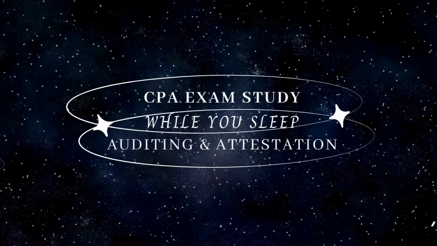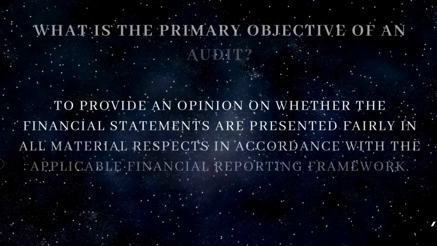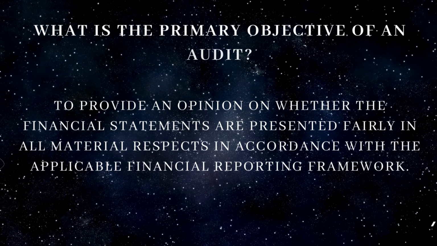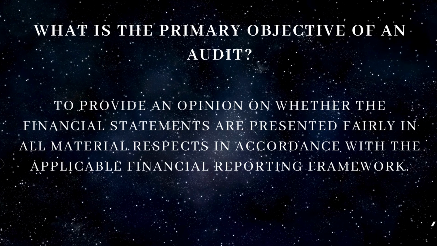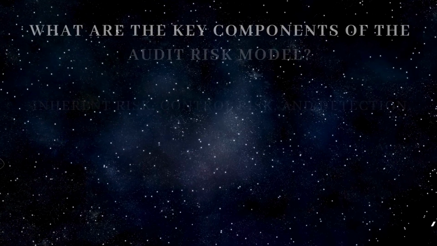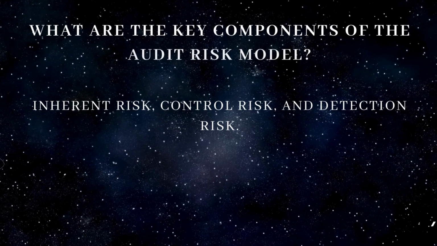Auditing and attestation. What is the primary objective of an audit? To provide an opinion on whether the financial statements are presented fairly in all material respects in accordance with the applicable financial reporting framework. What are the key components of the audit risk model? Inherent risk, control risk, and detection risk.